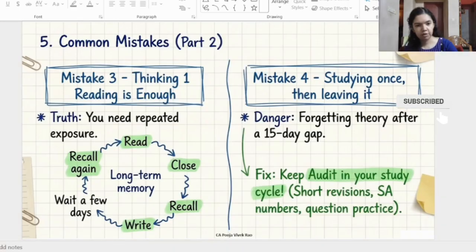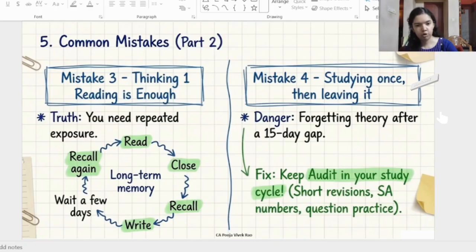Then mistake number 4, studying audit once and then leaving it. This is especially dangerous for theory subjects like audit. Sometimes it was noticed that students study auditing continuously for 15-20 days and then completely go to the next subject and ignore auditing for 1 or 2 months.